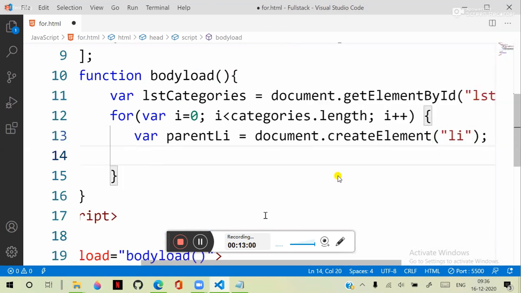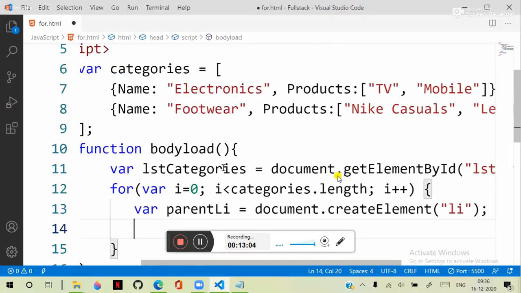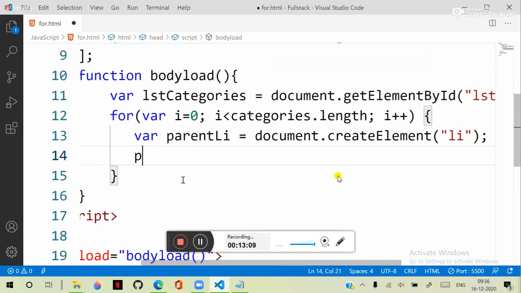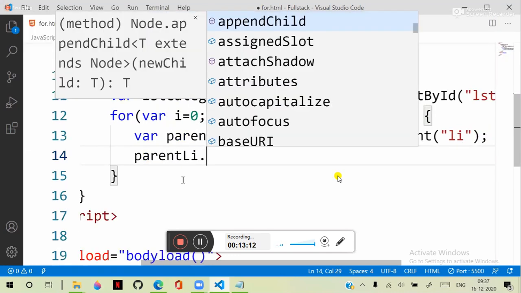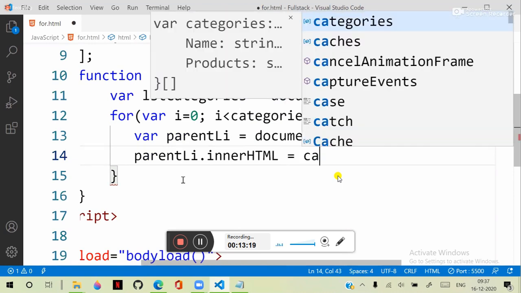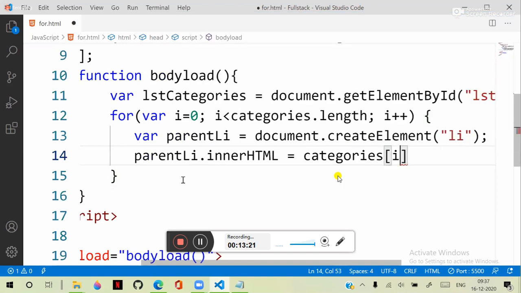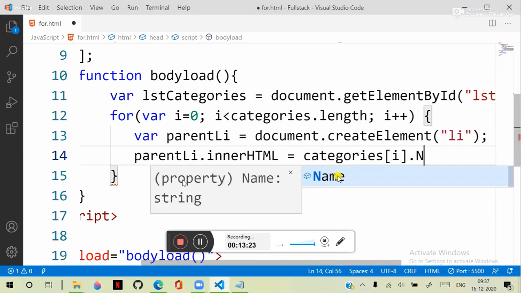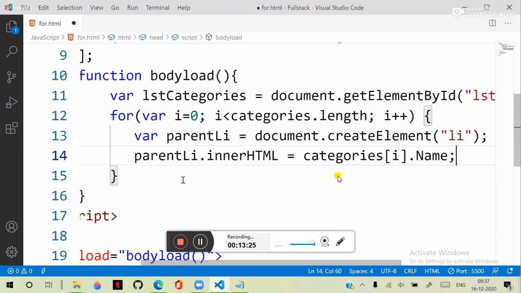This list item will contain the name property. That means parentLi.innerHTML is equal to categories[i].name. It will get the name. That means the category name is collected and displayed there.